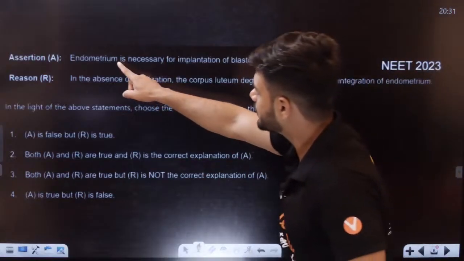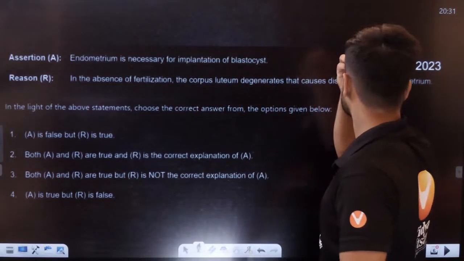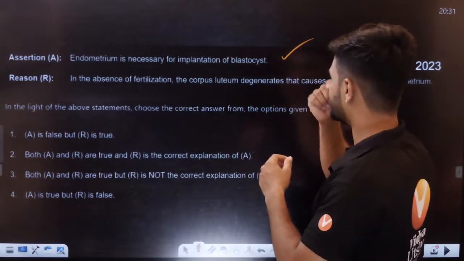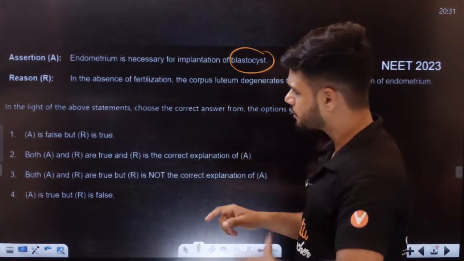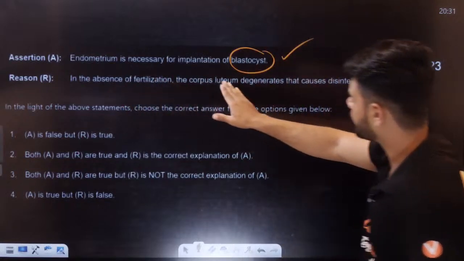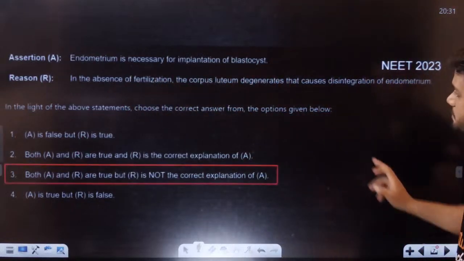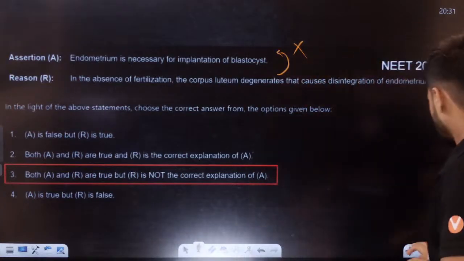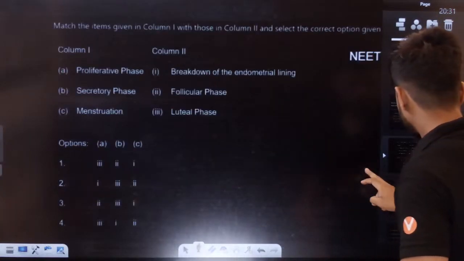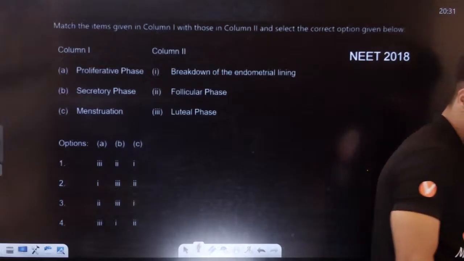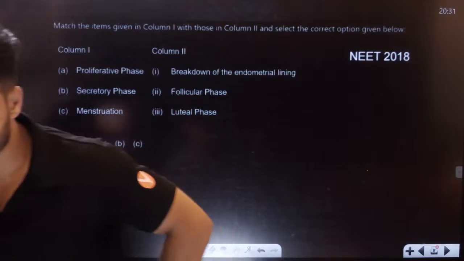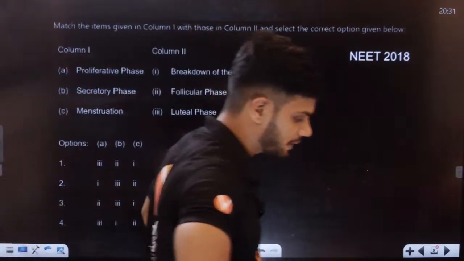Endometrium is necessary for implantation. Yes, it is necessary for implantation. I haven't taught you what a blastocyst is, so wait for it. In absence of fertilization, the corpus luteum degenerates. Yes, it degenerates, but that does not explain this, so not the explanation. Solve the question. Menstruation will not happen during pregnancy.